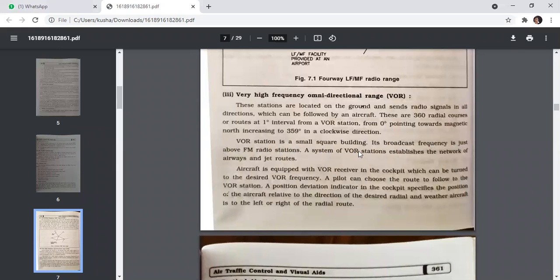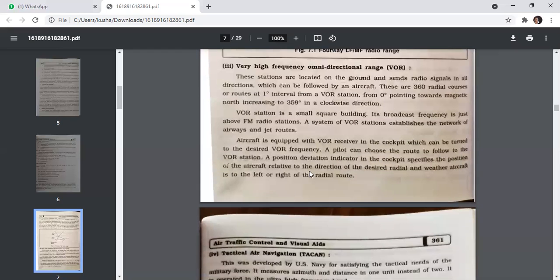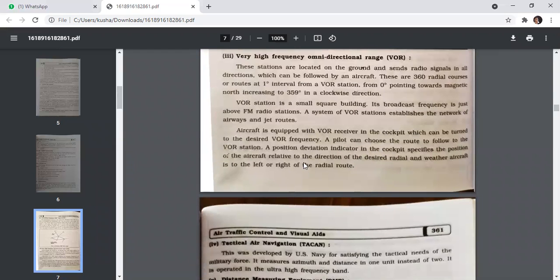A system of VOR stations establishes the network of airways and jet routes. Aircraft are equipped with VOR receivers in the cockpit, which can be tuned to the desired VOR frequency. A pilot can choose the route to follow to the VOR station. A position deviation indicator in the cockpit specifies the position of the aircraft relative to the direction of the desired radial and whether the aircraft is to the left or right of the radial route.